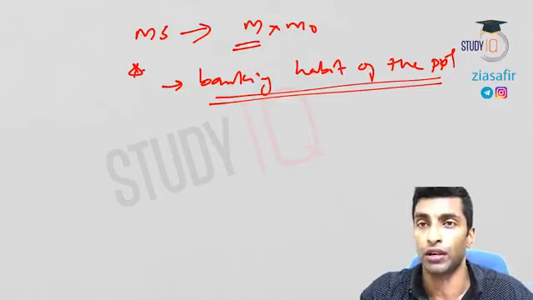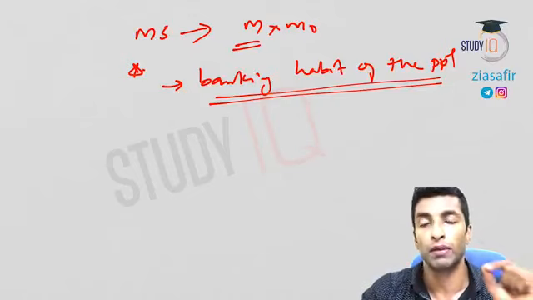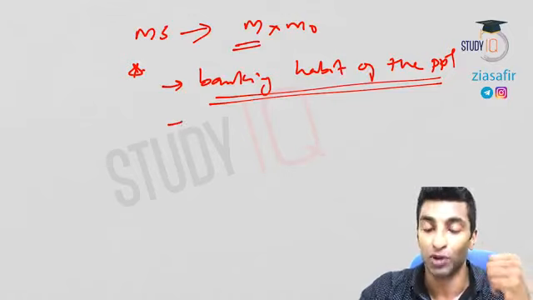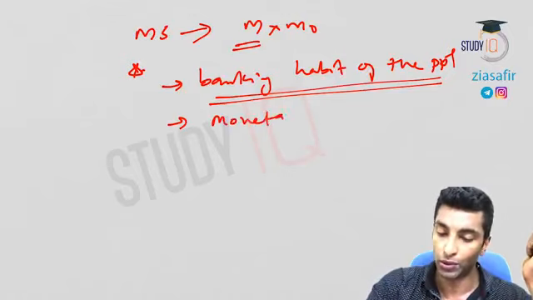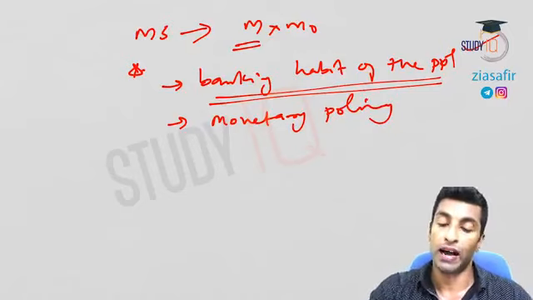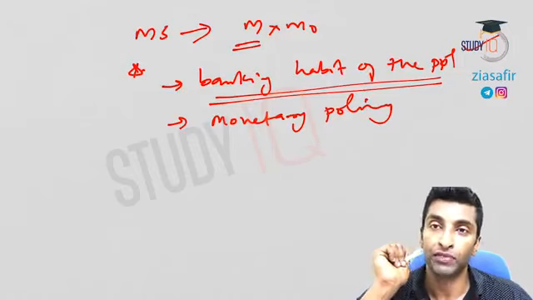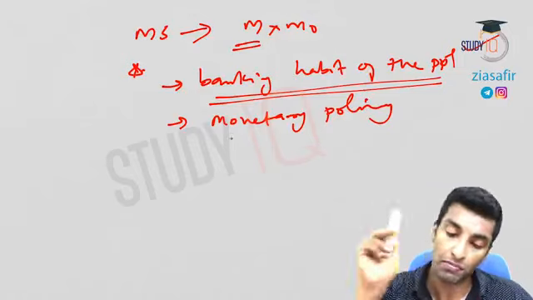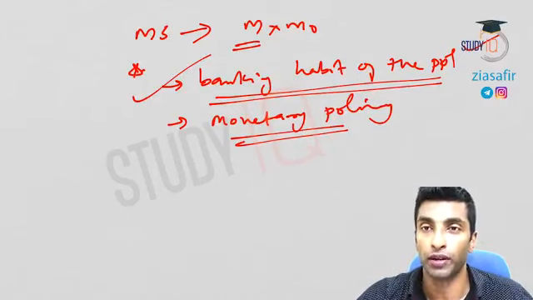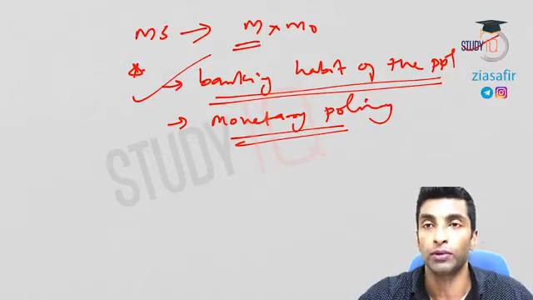This was actually the answer to the question. This question was asked in 2019 prelims. A direct question. Banking habit of the people was one of the options. So if you had attended this session, you would have answered it properly. And then monetary policy also. But the most important one is this, banking habit of the people, and the answer to that question was actually banking habit of people. There was one more option, cash reserve ratio, but that is part of this only, but still I will go for this. Banking habit of the people is more important, because if you are not depositing, it won't come into circulation. Simple.